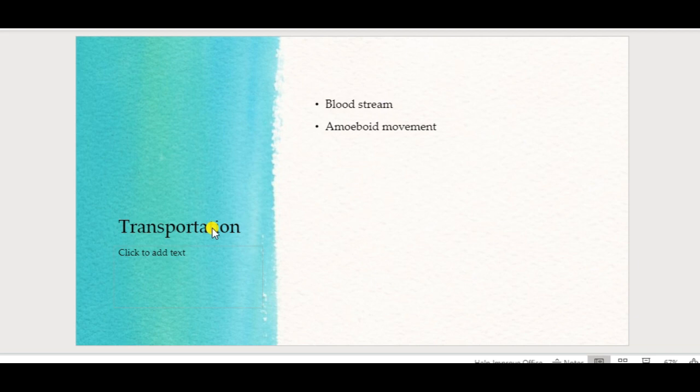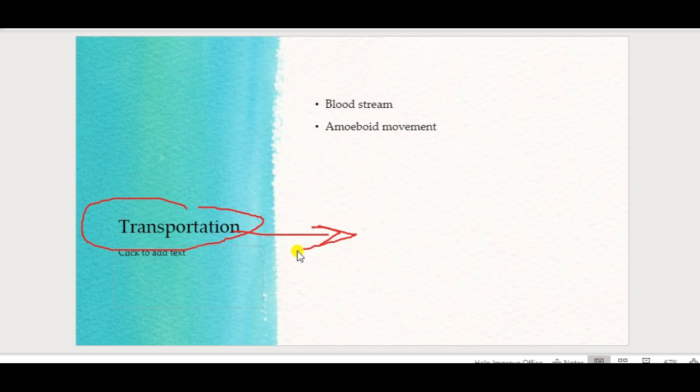And next, transportation. Generally these primordial germ cells are arranged outside of the gonads, and after that they move to the gonads. They arise outside the gonads, and during embryonic development they reach the gonads.